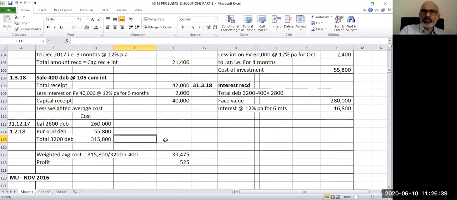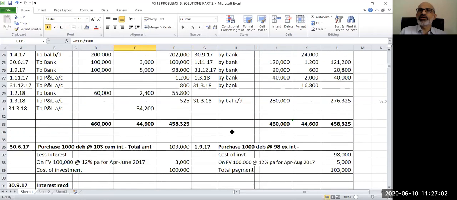So if I calculate the per debenture cost, let me find out how much it comes to. It is 3,15,800 divided by 3,200. I'll take it to the two nearest digits. It comes to 98.69. Okay, this is my per debenture cost. Now, if I get the same per debenture cost here, then my answer is correct.